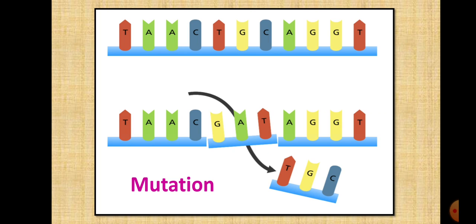So basically mutations can be either minor or major depending upon the changes that occur in the sequence. Now we have studied disorders like albinism, sickle cell anemia, hemophilia, night blindness, phenylketonuria, etc., which are caused by mutations in an individual.